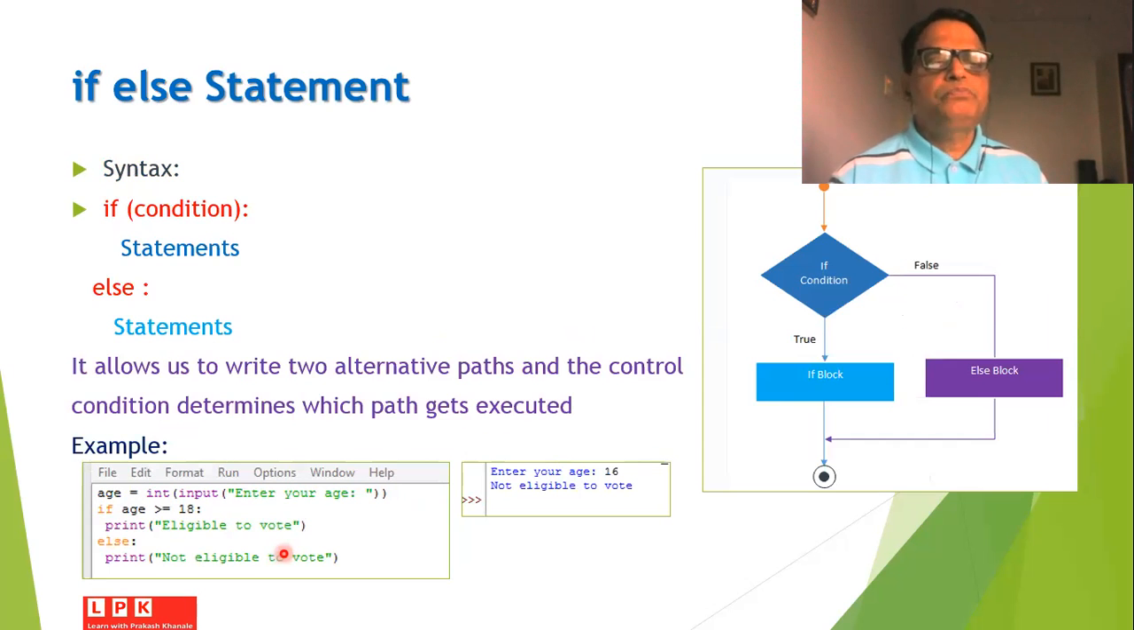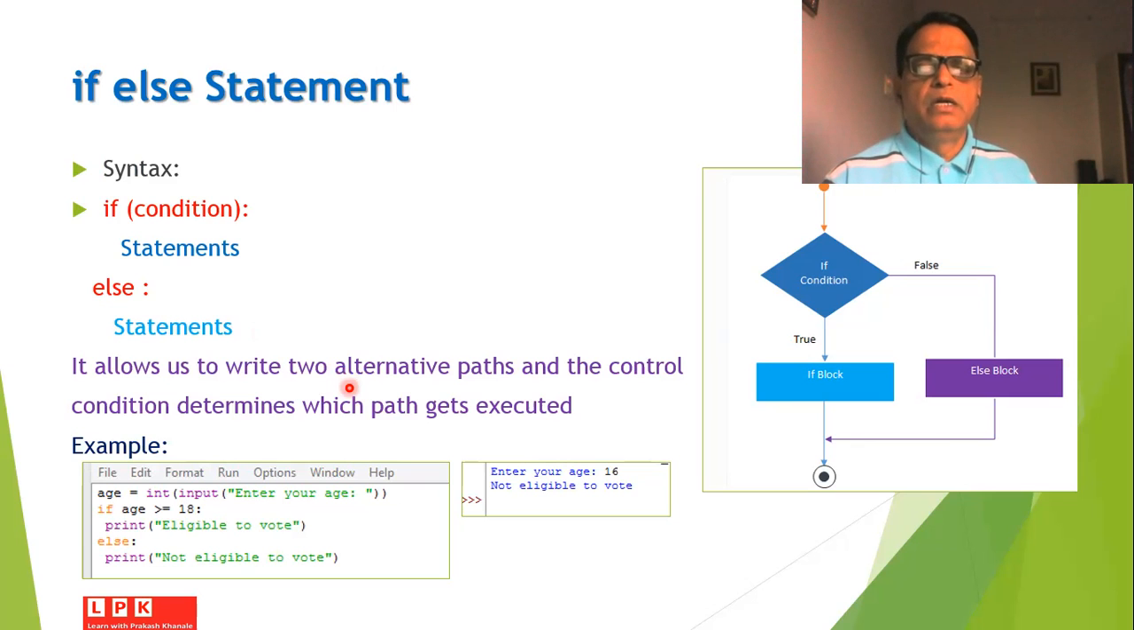Another statement that is more commonly used in Python programming is the if-else statement. The syntax of writing this statement is: the keyword if, then some condition, then a colon, then a group of statements, then the keyword else, then again a colon, and then another group of statements. As far as the if-else statement is concerned, one can easily observe that this statement provides two alternative paths.